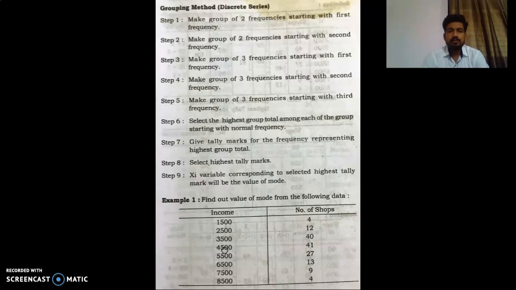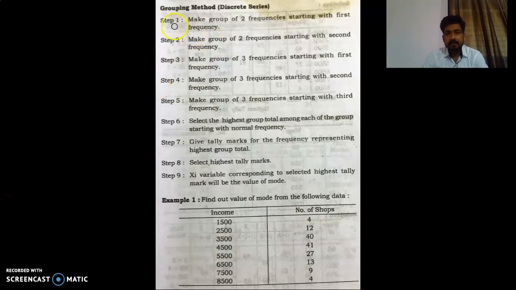Now we will move to the discrete series. For solving this type of problems in a discrete series or a continuous series, there are certain steps. You just have to note down the steps properly, as you will have this recorded lecture, so you can read or see those steps properly. There is no difficulty in that. We have steps 1, 2, 3, 4, 5.